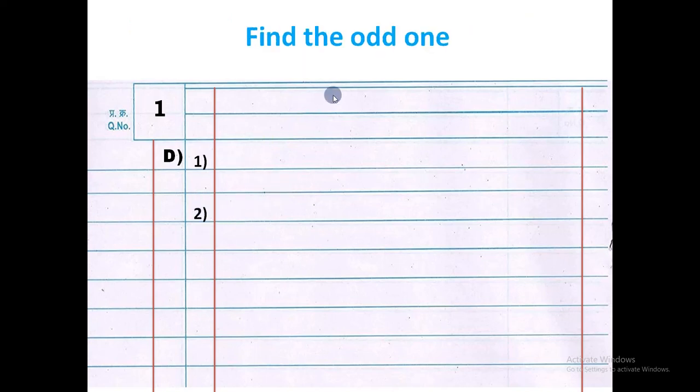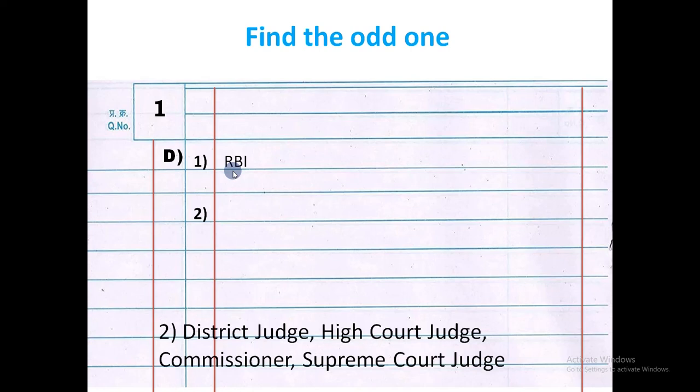Suppose the question "Find the odd one" is asked, then how to attempt it? We will take an example: NABARD, RBI, SIDBI and EXIM. Which one is the odd one? Here we will write only the answer: RBI. We'll take the second example.